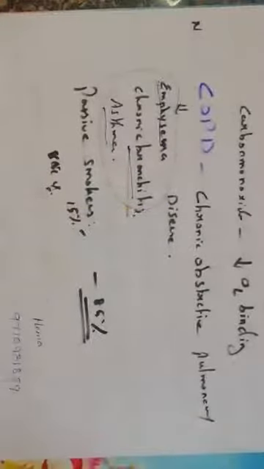So there will be blockages or restrictions in the transport of air. Related to that, it will produce certain kinds of diseases. So that is known as COPD. Understand? Okay.